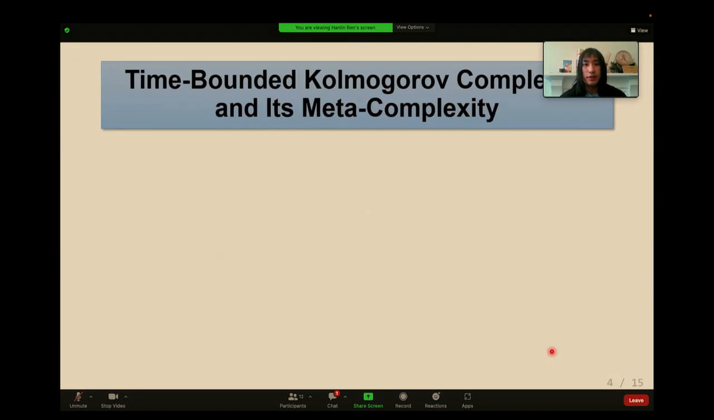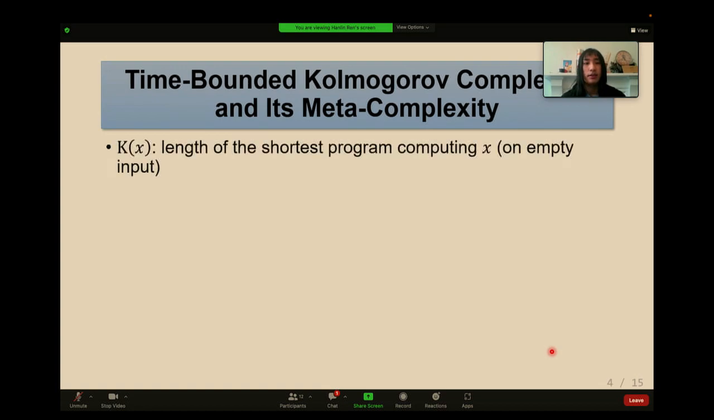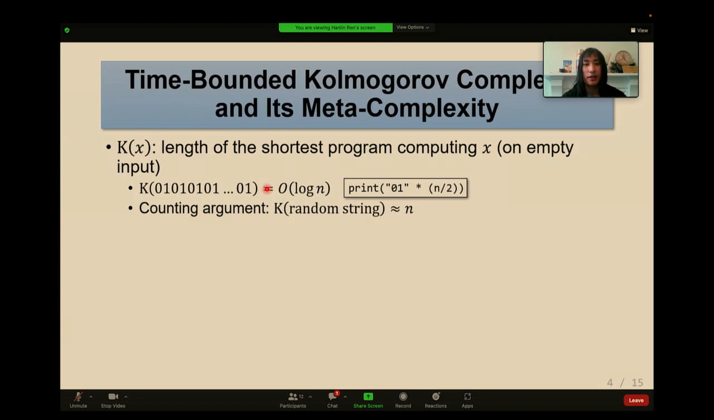We also need to introduce the time-bounded Kolmogorov complexity and its meta-complexity. I think Shruti also already gave us the definition of Kolmogorov complexity and time-bounded Kolmogorov complexity. So let me go through it quickly. For a string x, K(x) is the length of the shortest program that computes x. For most strings that we can construct explicitly, it should have low Kolmogorov complexity. But on the other hand, a counting argument shows that a random string has high Kolmogorov complexity. So in some sense, Kolmogorov complexity measures the amount of randomness in a fixed string.